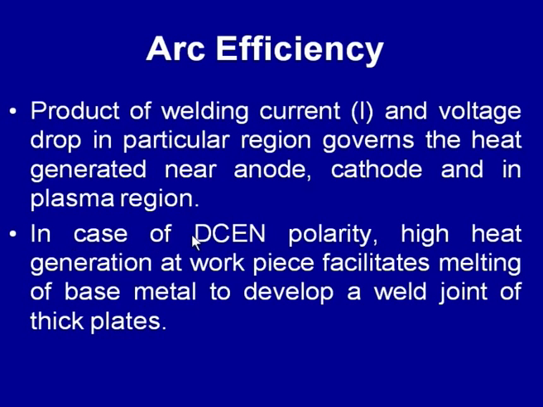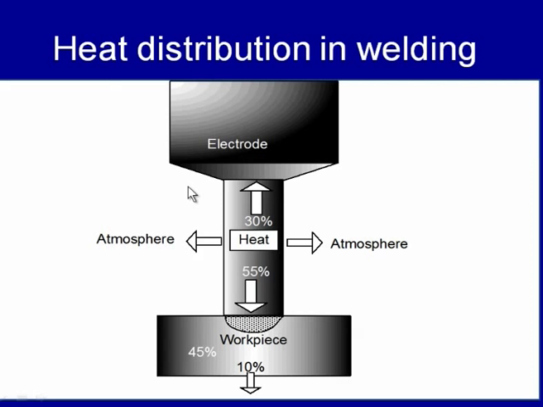So, in case of DCEN polarity, high heat is generated on the workpiece side. DCEN means the electrode is made negative, so it acts as a cathode, and more heat is generated on the anode side. So, more heat is generated on the base metal side or the workpiece side, which facilitates very rapid melting of the base metal for development of the weld joints. That is why normally the DCEN polarity offers a higher arc efficiency than DCEP, where less heat is generated on the base metal side and more on the electrode side.